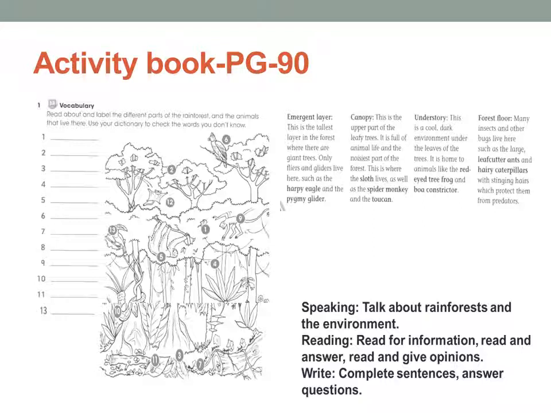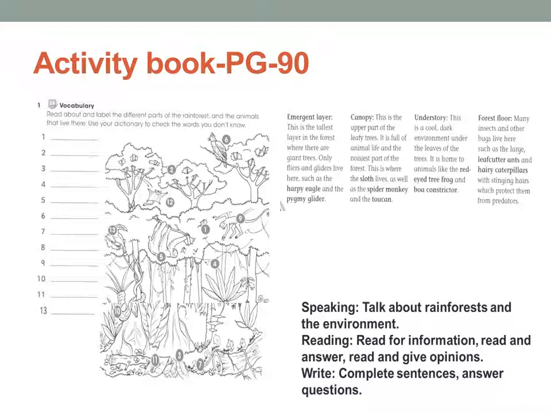Emergent layer. This is the tallest layer in the forest where there are giant trees. Only fliers and gliders live here, such as the harpy eagle and the pygmy glider. So you need to read about each one so you can fill up the blank answers. So you can get it there.